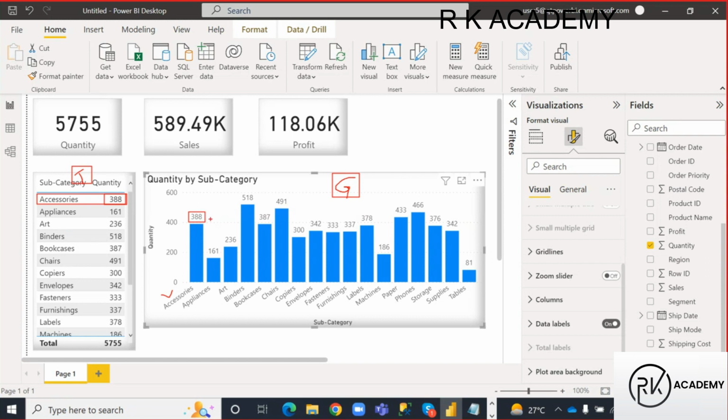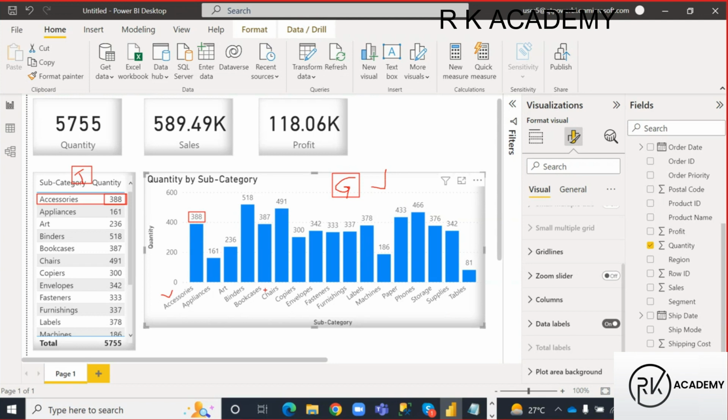Okay, so here I can see the same related information, right? Pin to pin same, but the difference is it is in table format, it is in graphs format. Same information I can see, and the client, on which visual can you understand most of the time? Graphs visual. To understand based upon which subcategory I am getting more quantities sold, if I see this graph visual, directly you can understand, right? So here, what is this?